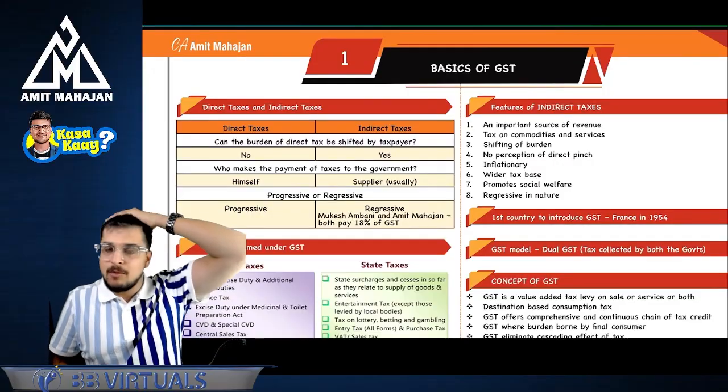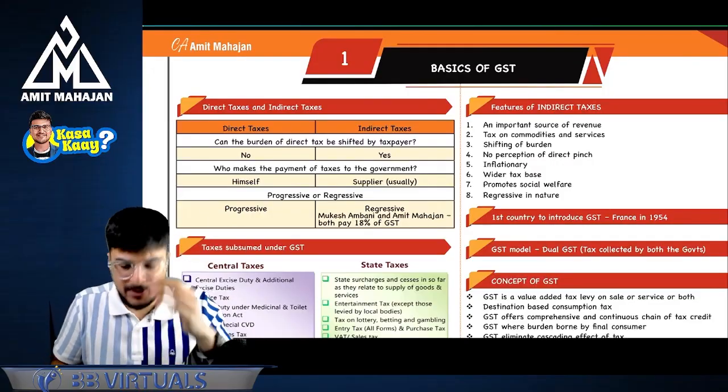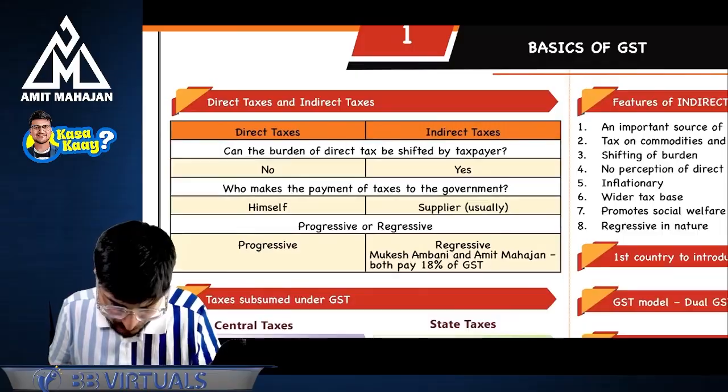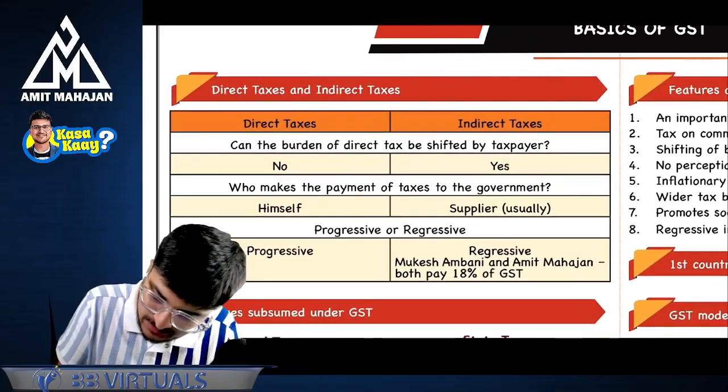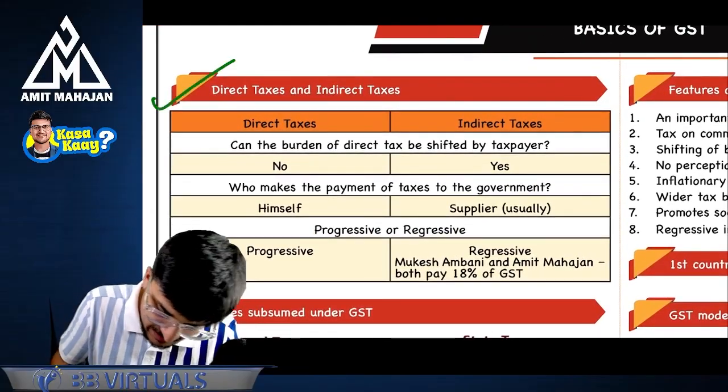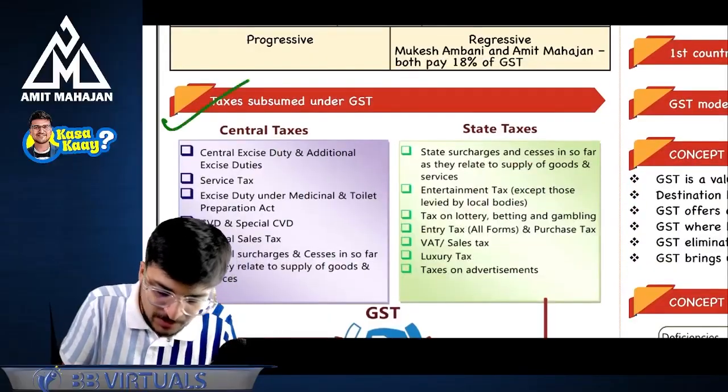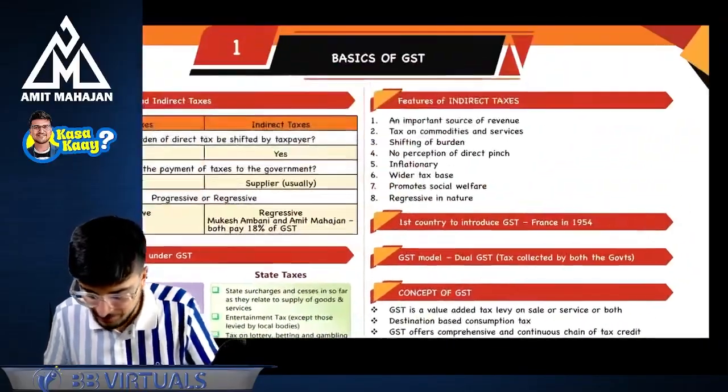Okay, guys, let's come to this point. So this is a Rapider. First of all, we have already seen this. So this is done. Direct tax, indirect tax. Taxes which are subsumed under GST. This is also done. Perfect.